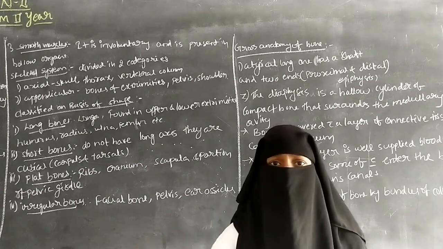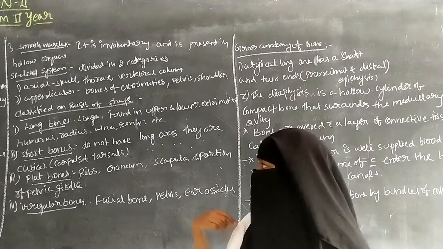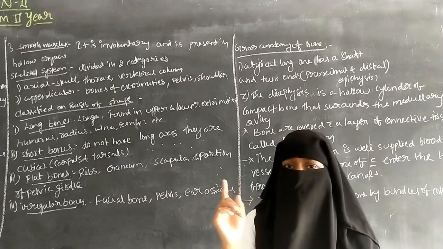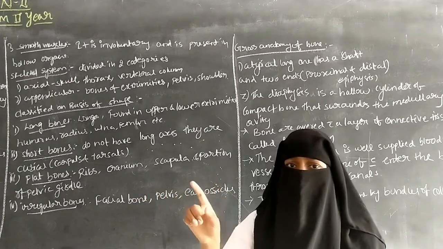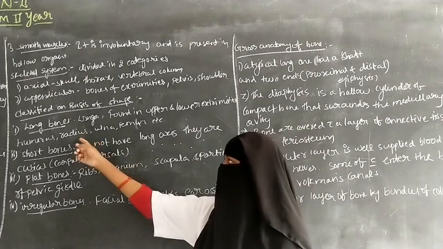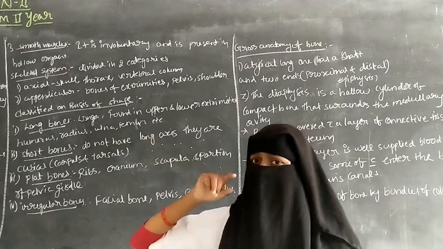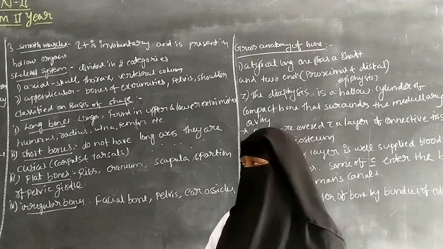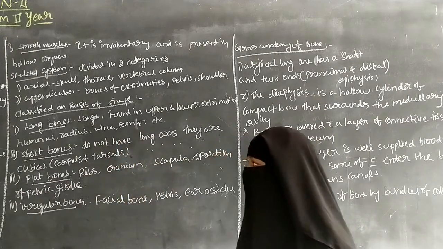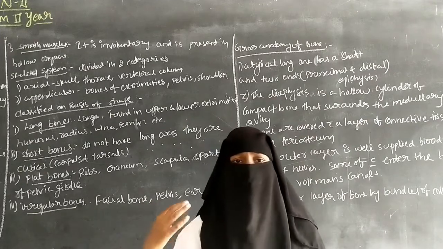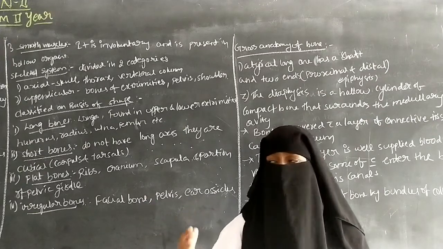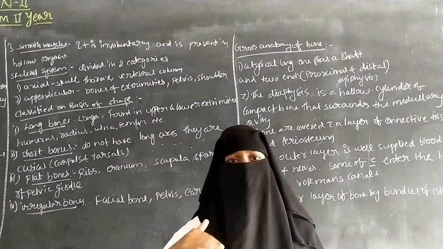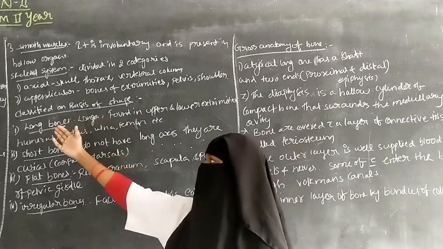From the shoulder to the forearm, it is called the humerus bone. The radius and ulna are situated in the forearm, from the elbow to the wrist, so they are called the radius and ulna bones. The femur bone is situated in the lower leg. So the femur, humerus, and radius and ulna become very long and are situated in the upper and lower extremities. So they are called long bones.